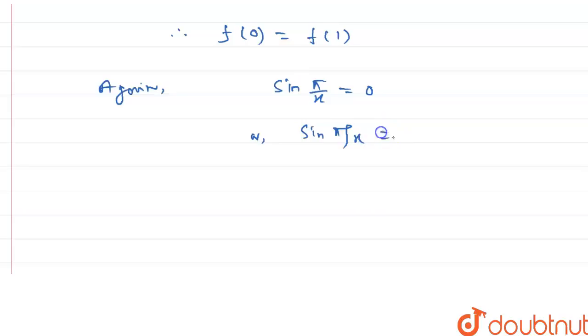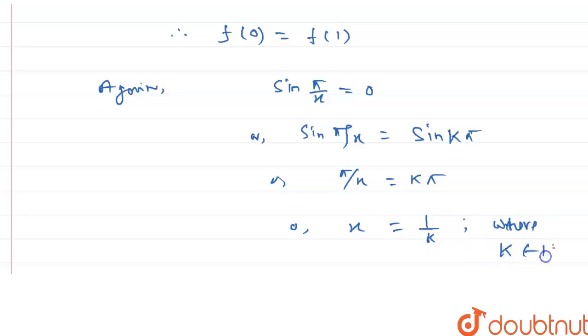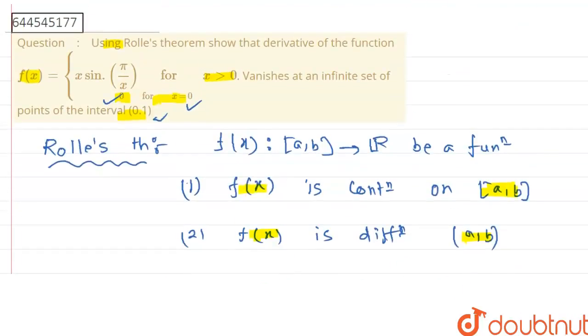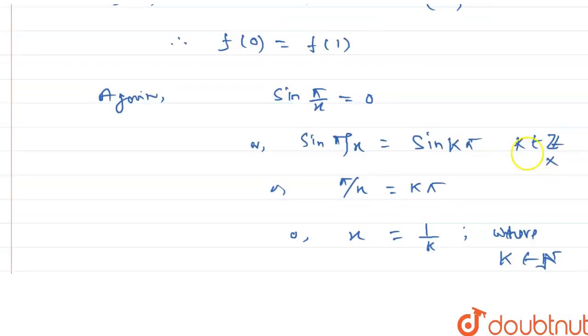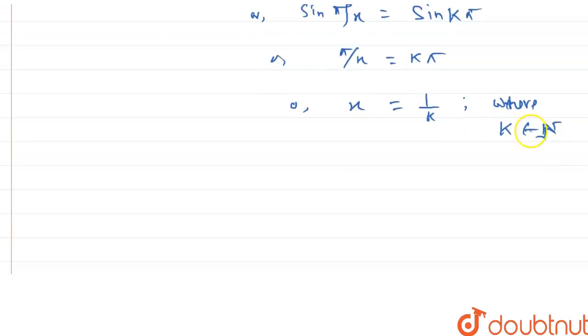Sine pi by x equals 0 means pi by x equals k pi, that means pi by x equals k pi, or x equals 1 by k, where k belongs to natural numbers. Because if we consider k belongs to Z, it is not true, because here the domain of the function is x greater than 0, so the negative integers should be cancelled out. Therefore, for this purpose we consider k belongs to natural numbers.